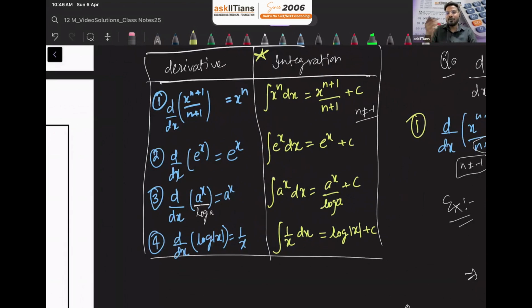Practicing more and more questions means that on a single formula, let's say we talk about the first formula only, the power rule, x raised to n, practice at least 20-25 questions on this by taking different powers of x. E raised to x, even though it is very simple, the integration of e raised to x is e raised to x. Still, in upcoming lectures, we are going to see how difficult a question we can get using e raised to x also. So you need to practice at least 20-25 questions on each of these formulas. Then only are you going to learn and remember all these formulas.